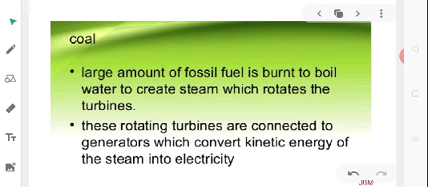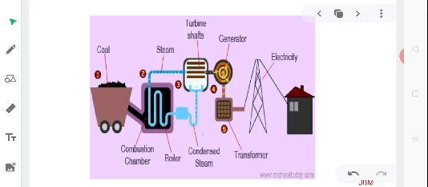So now we will discuss something about thermal power plants. A large amount of coal is being utilized for generation of electricity in thermal power plants. So the question arises, how is electricity generated in a thermal power plant? A thermal power plant is an installation in which a fossil fuel is burned to produce heat, that is thermal energy, and then this heat energy is converted into electrical energy.